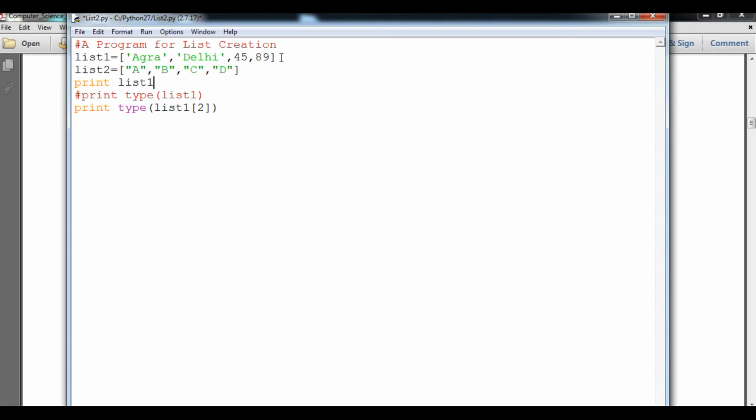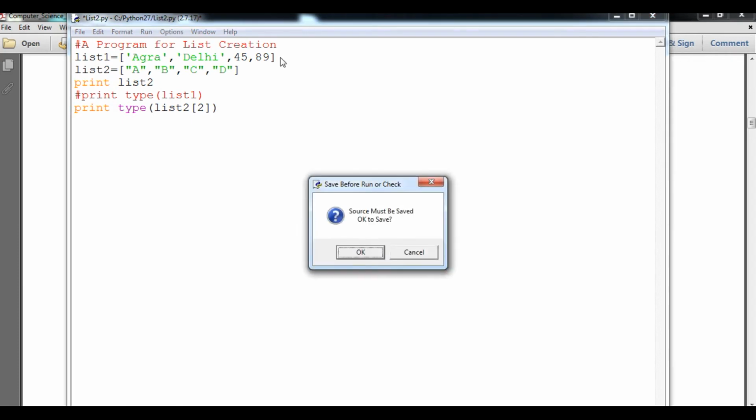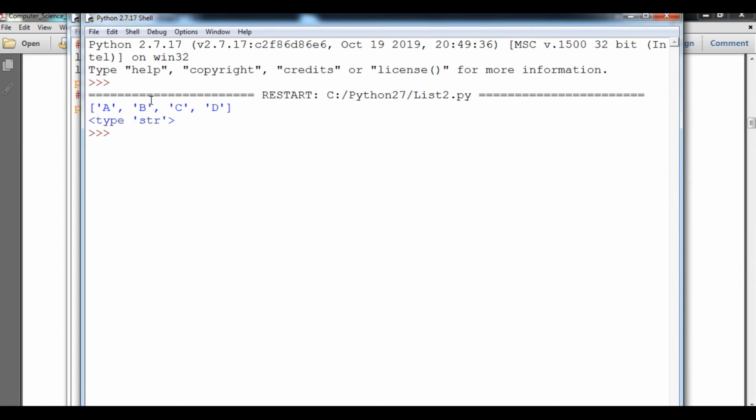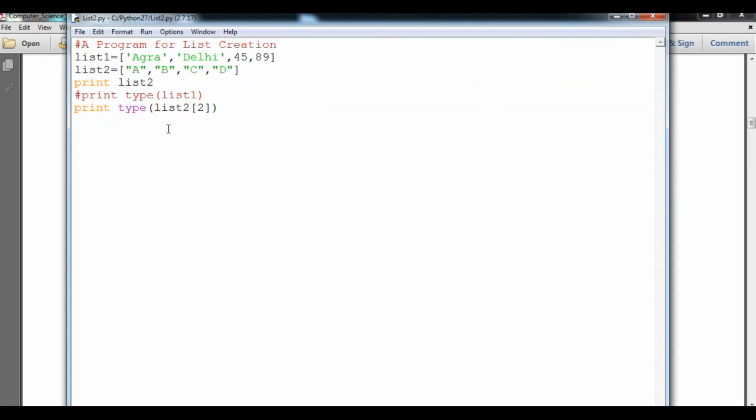And now I am going to just change the value here. Simply I will change it. So you can see I have just run it, and now the new output will come. The list contains the elements A, B, C and D, and we can check the type of any particular element of the list, and it will say str. If the element's type is string, it will show me string type only.